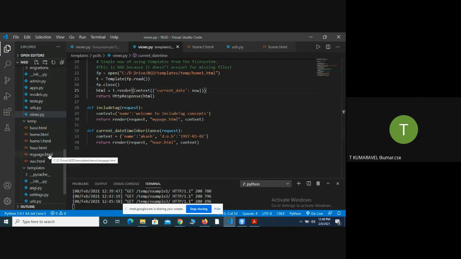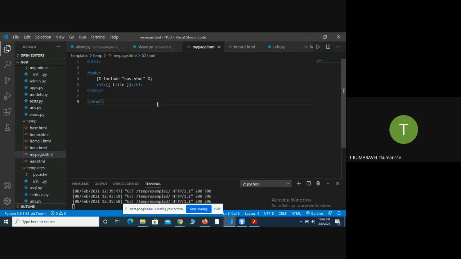So I will open my page.html. Here I include one HTML file in the current HTML file, the nave.html file.